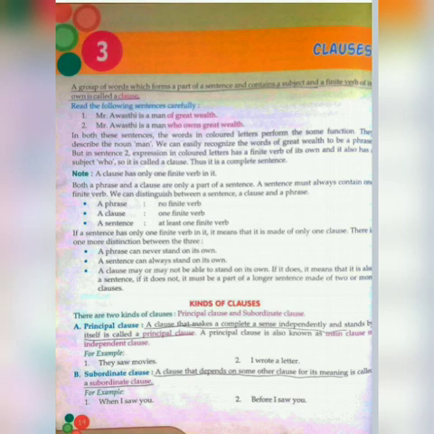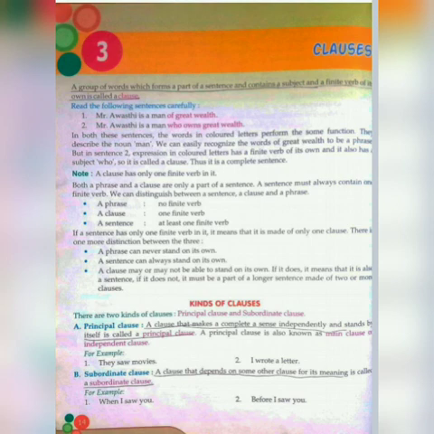A group of words which forms a part of a sentence and contains a subject and a finite verb of its own is called a clause. So here we see, children, that a group of words which forms a part of a sentence contains a subject and a finite verb. This is the main verb, the finite verb of its own. This is called a clause. So for better understanding, let's see the example.